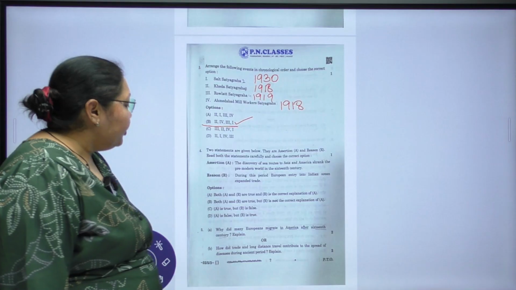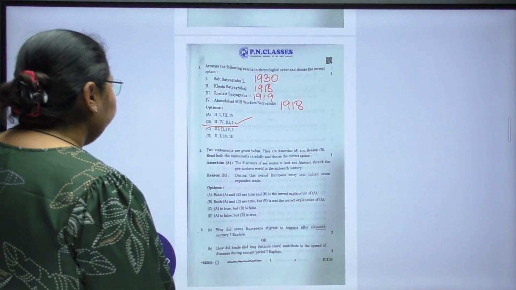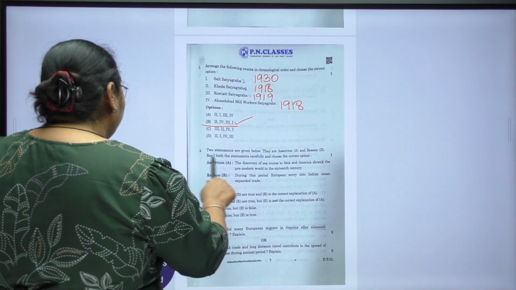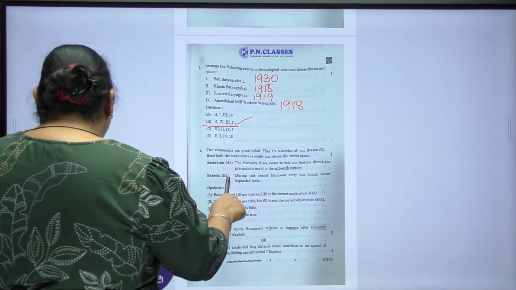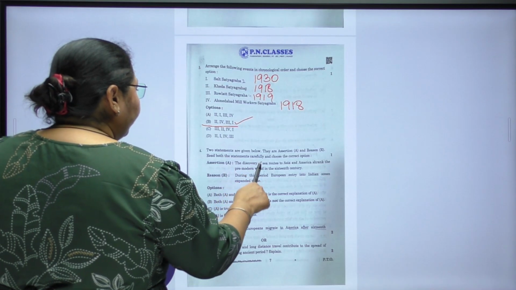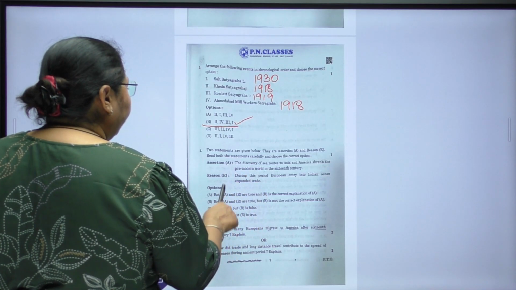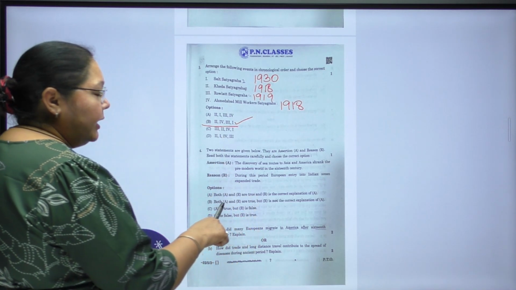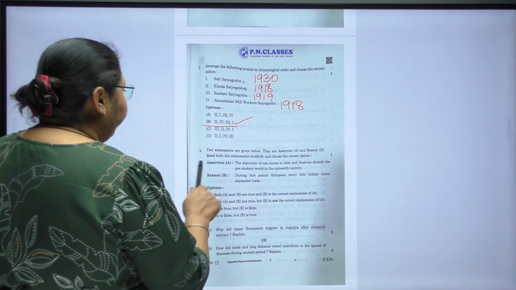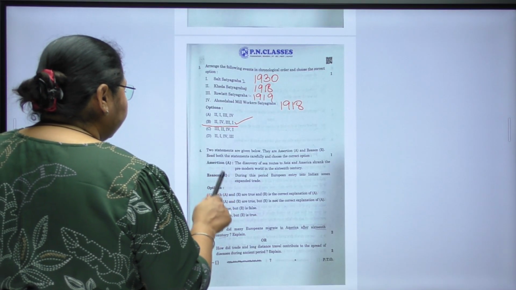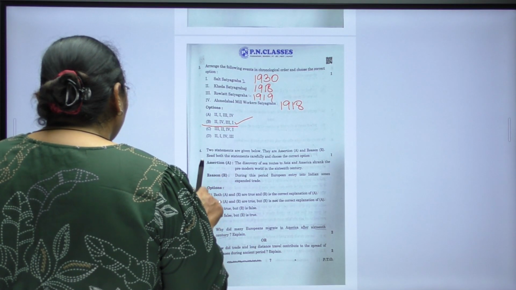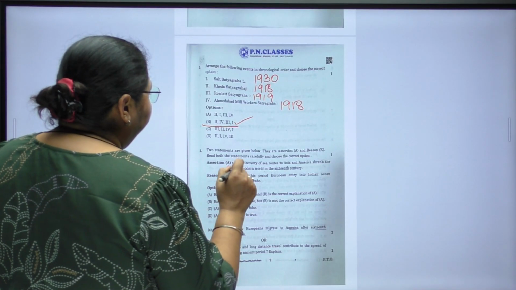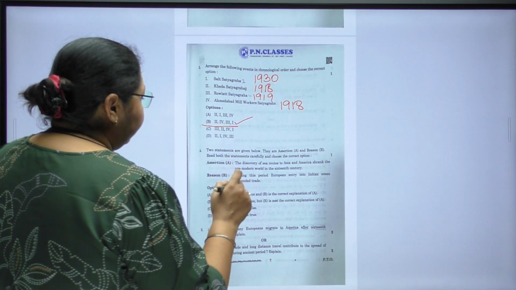Question number 4. 2 statements are given below. They are assertion A and reason R. Read both the statements carefully and choose the correct option. The assertion is, the discovery of sea routes to Asia and America shrank the pre-modern world in the 16th century. Reason, during this period Europeans entered the Indian Ocean and expanded trade.